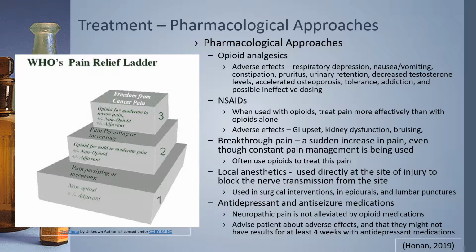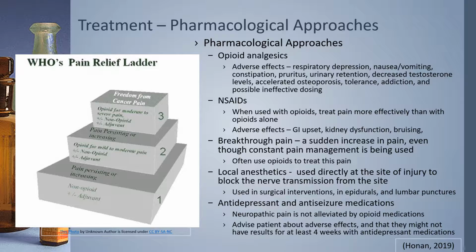Treatment for cancer and pharmacological approaches. These approaches include opioid analgesics, NSAIDs, local anesthetics, and antidepressant and anti-seizure medications. The WHO pain relief ladder is what practitioners use in order to give appropriate medication therapy. So we start at the lowest tier and move up depending on the patient's response to the medication administration.